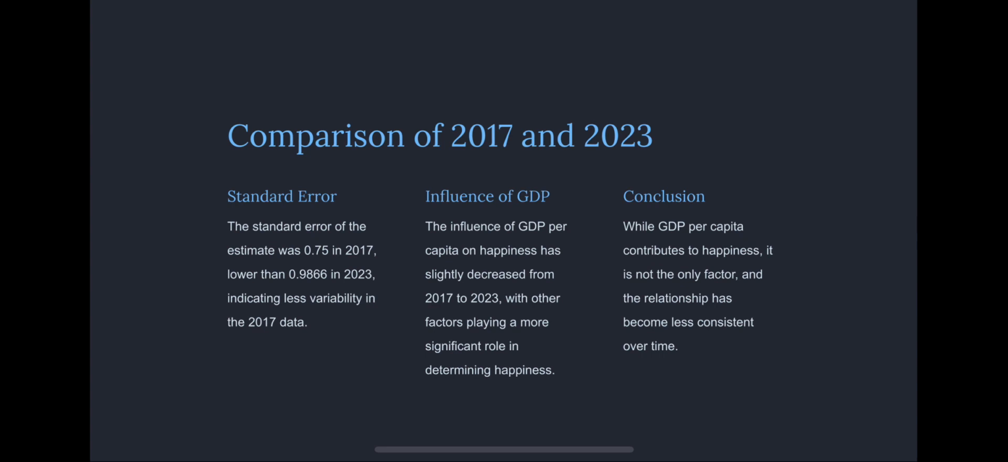These comparisons reveal that the influence of GDP per capita on happiness has slightly decreased from 2017 to 2023, with other factors playing a more significant role in determining happiness. The increase in the standard error for 2023 reinforces the idea that happiness is influenced by a broader range of variables beyond just economic wealth.